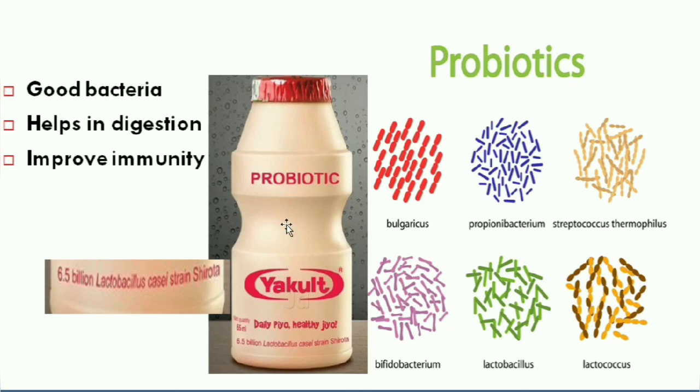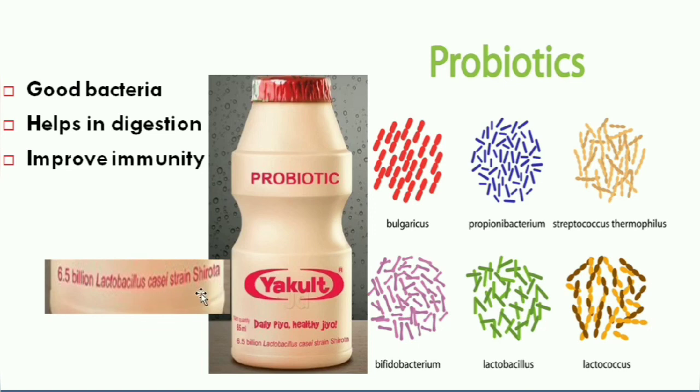They are nothing but solutions or liquids made up of good bacteria, which will help in improving our digestion process and also immunity. For example, this is a product which is available in India. Yakult has 6.5 billion Lactobacillus strain Shirota.